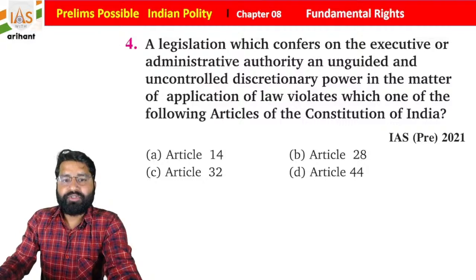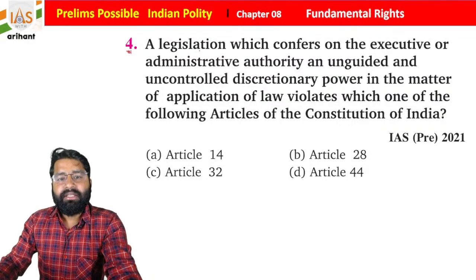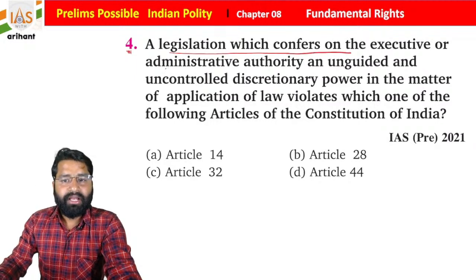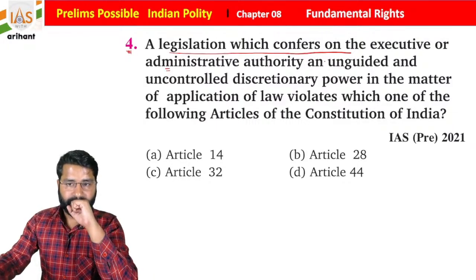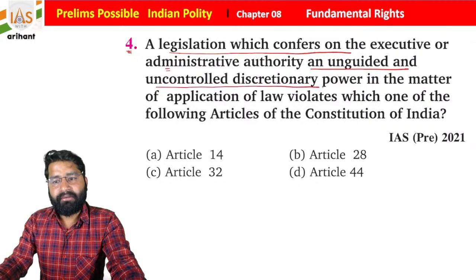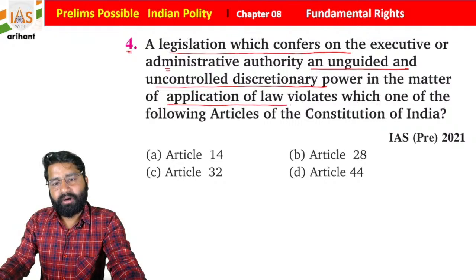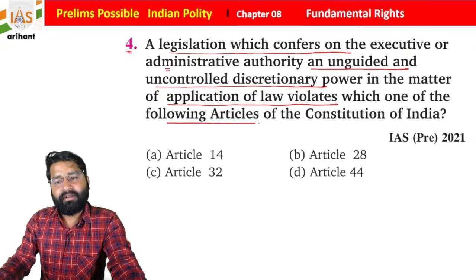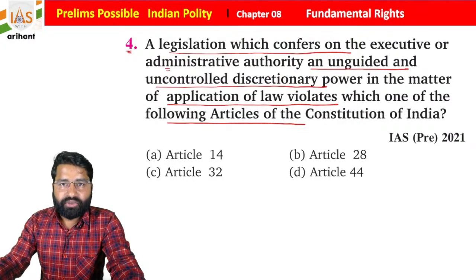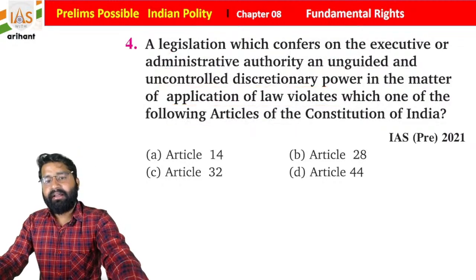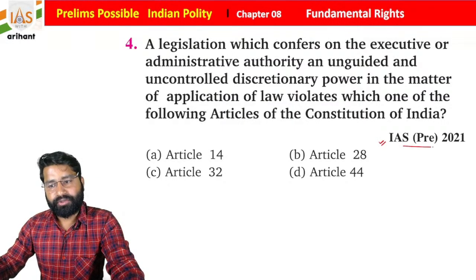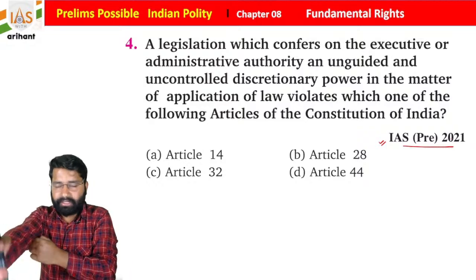Now see the fourth question, another very important question. A legislation which confers on the executive or administrative authority an unguided and uncontrolled discretionary power in the matter of application of law violates which one of the following articles of the Constitution of India? So basically it is to control the state activity. Here you have to read it once again. It was in UPSC IAS Prelims 2021. So if you see the statement, the content is very easy.